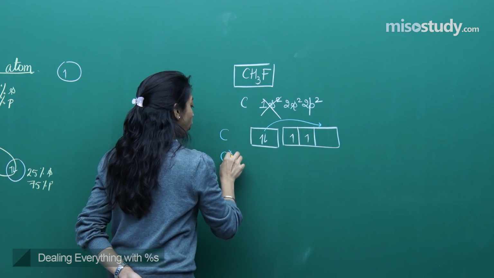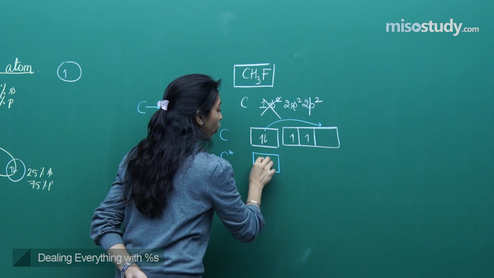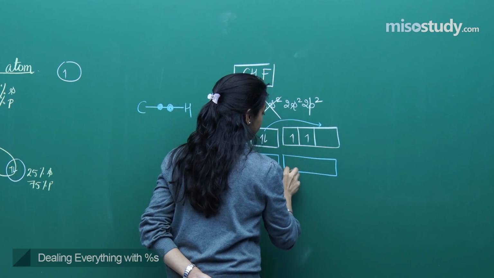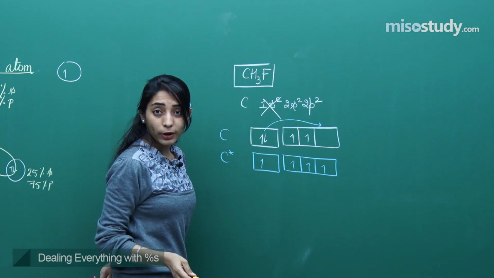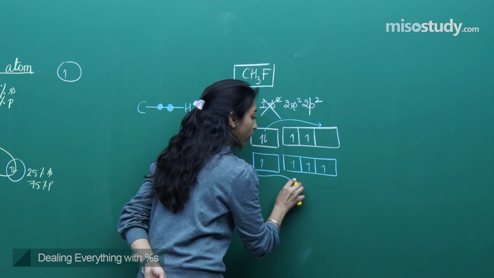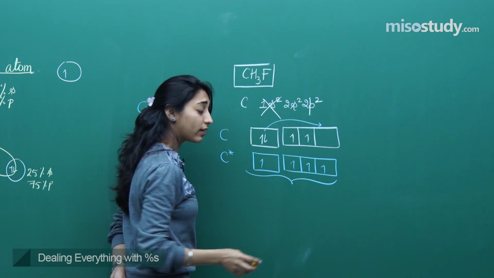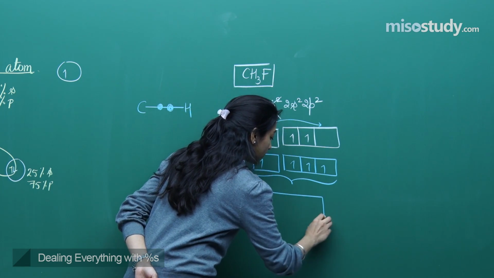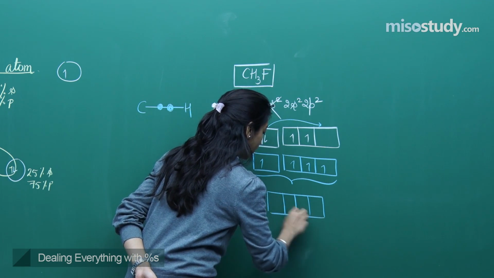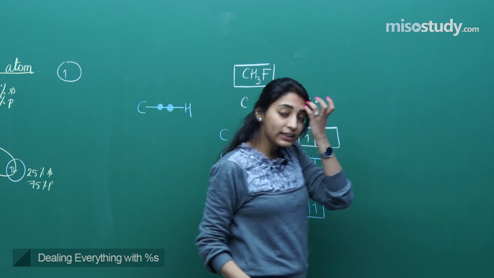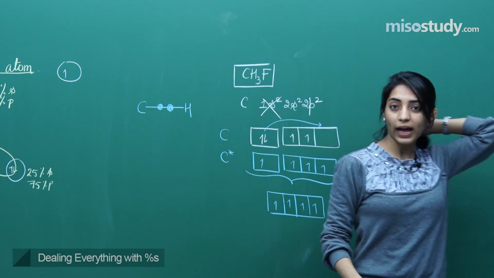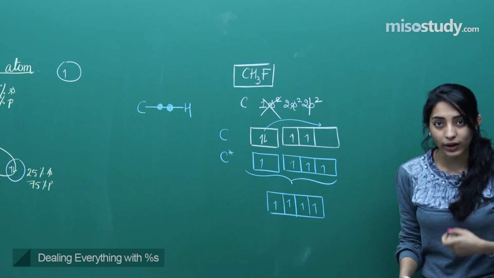So one of the electrons will get excited. I am following exactly the same principle. When one of the electrons is excited to the 2p orbital, all 4 of them will merge with each other, and 4 new orbitals will be formed, known as hybrid orbitals, right?